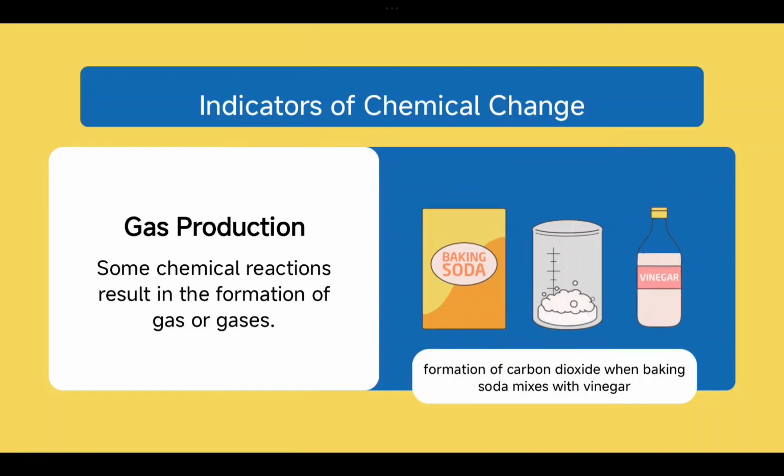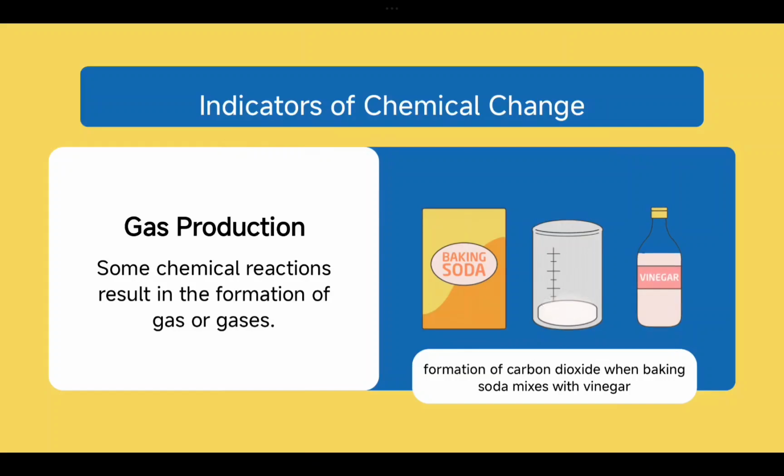The first indicator is gas production. Whenever a chemical reaction happens, in 95% of cases a new gas is produced. For example, a very common example, but you have to promise me you will perform it with your mom: take baking soda and vinegar and just mix them. You can find this reaction at home also, and carbon dioxide is going to be released at that moment.